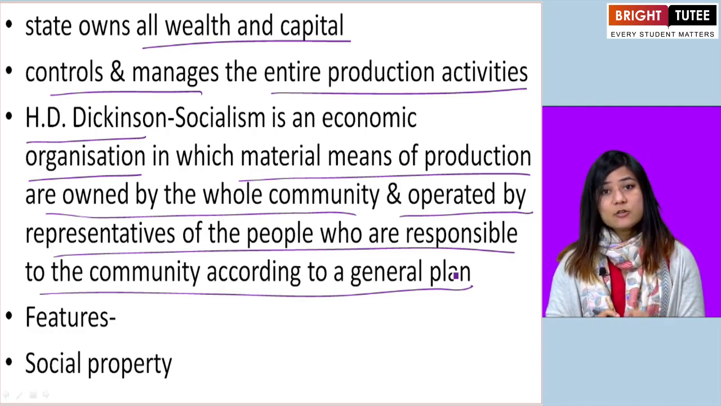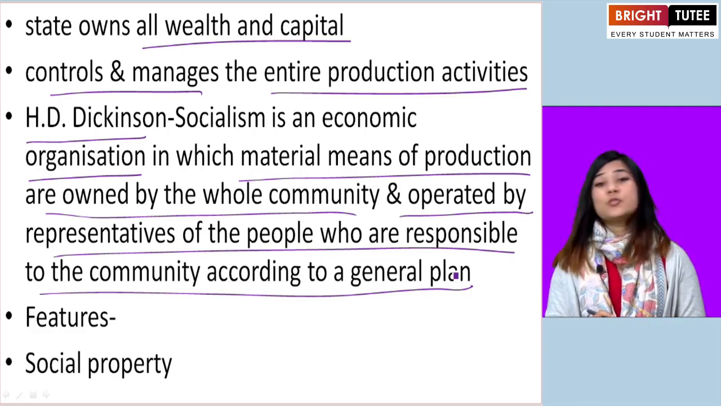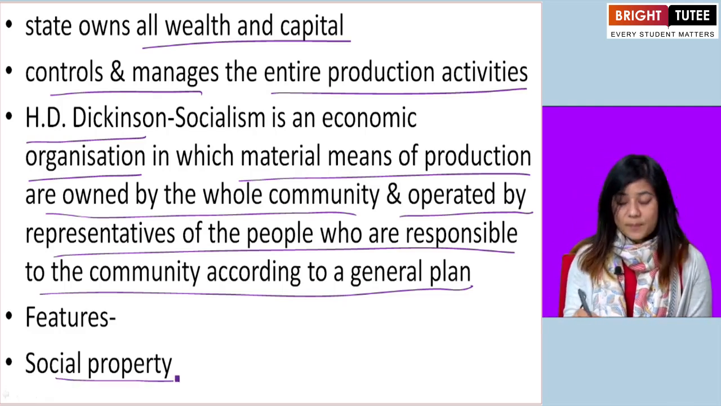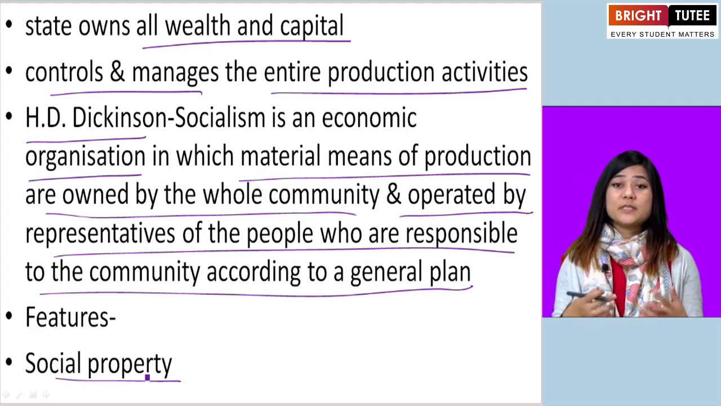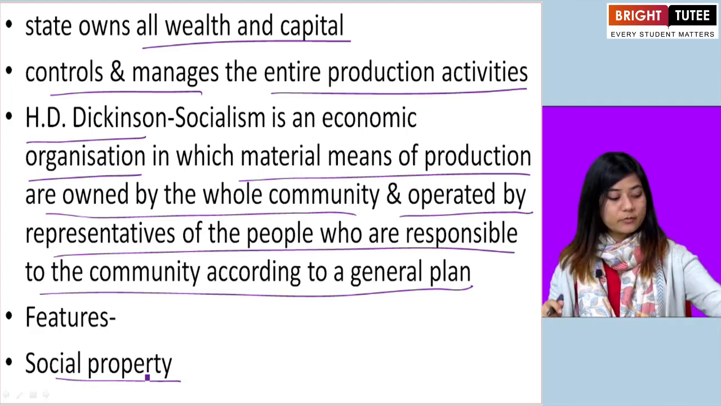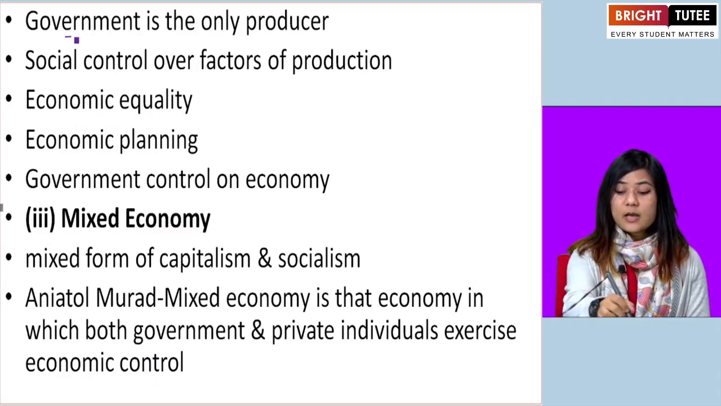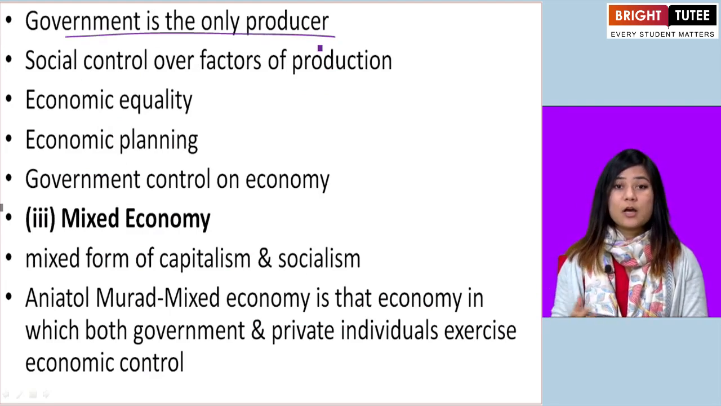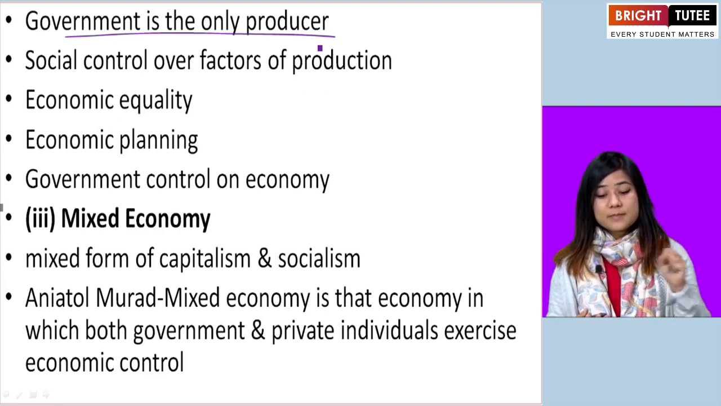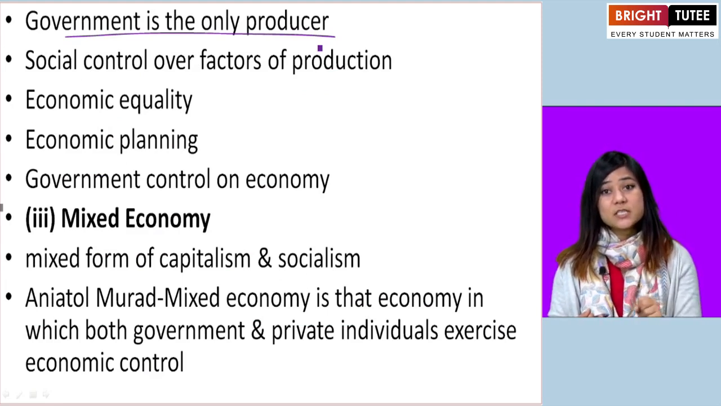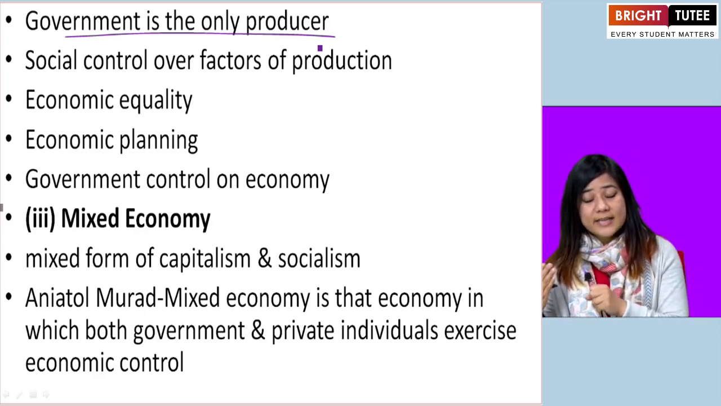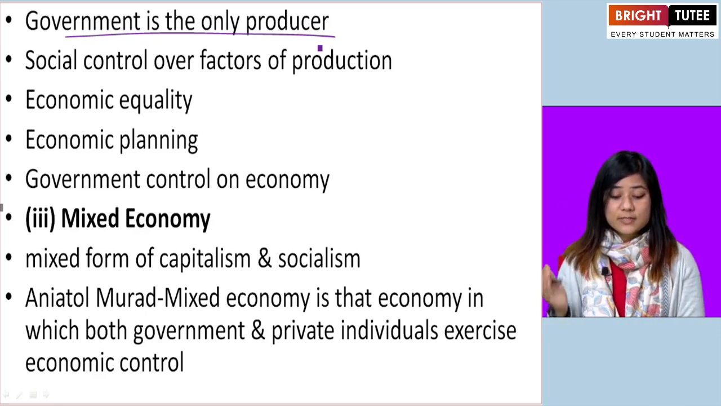So now let us look at the features of socialistic economy. The first one is that the property is social, meaning the property is owned by the whole community and not a few individuals. Okay? Here the government is the only producer. The government is in charge of the production of goods and services. The government manages and controls the factors of production and exchange and distribution of goods and services.